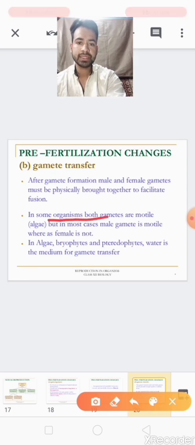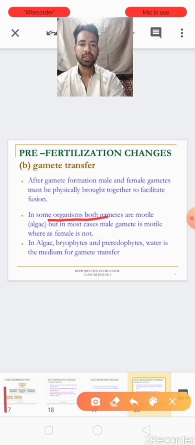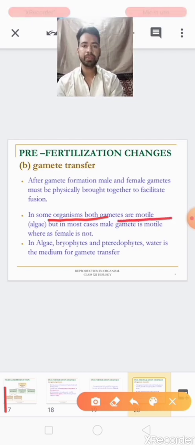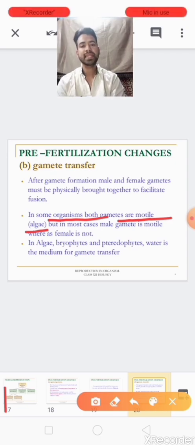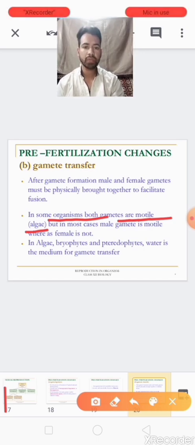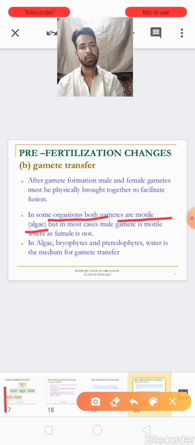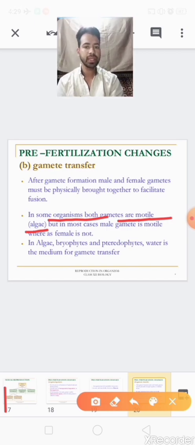As some examples, in some organisms both gametes are motile, meaning male and female gametes are both motile. For example, algae. Basically, in most organisms the male is motile but the female is static, that is non-motile, but in algae both gametes are motile. Motile means they can move from one place to another. Clear?